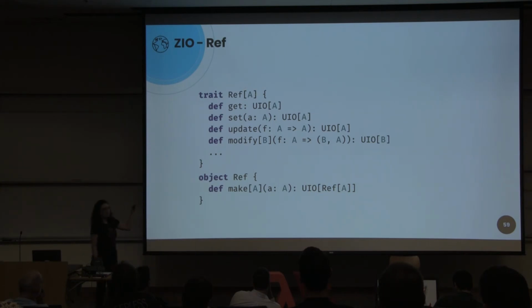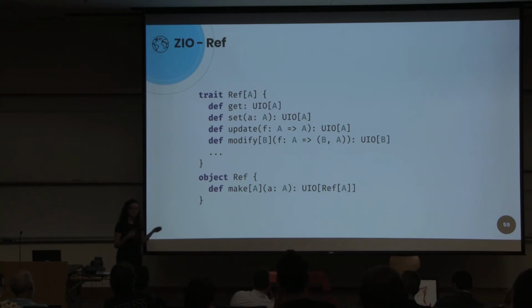We can read the current state or set a new value, or we can atomically update the value by using the old state, or we can modify. This function will update the state and return a computation.